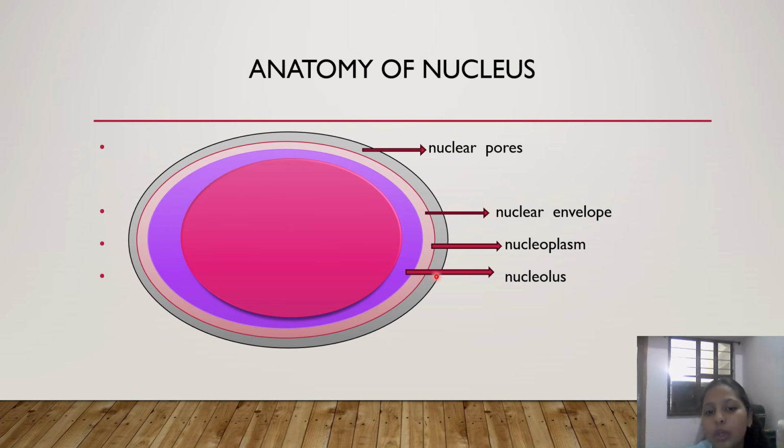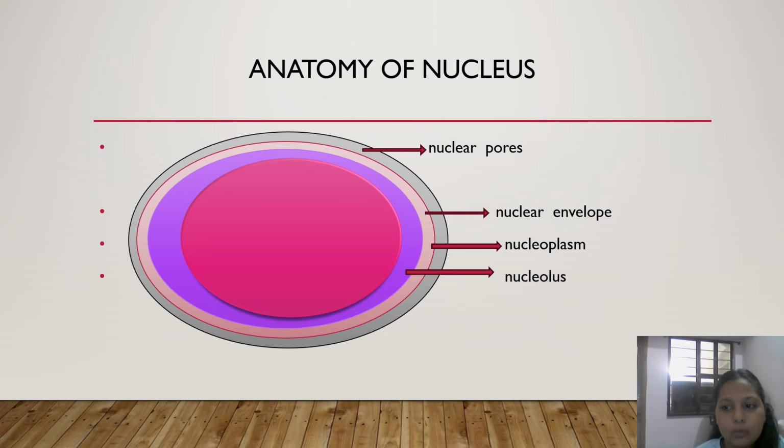Then there is a nucleus, and very sorry, the nucleus is this pink part and the nucleoplasm is this purple part. Sorry.